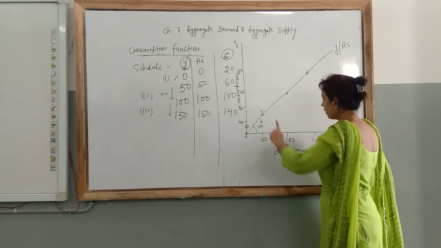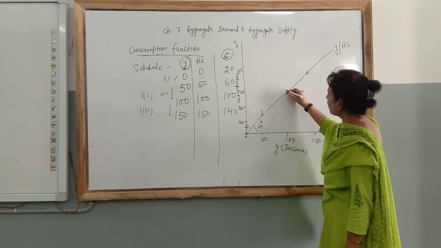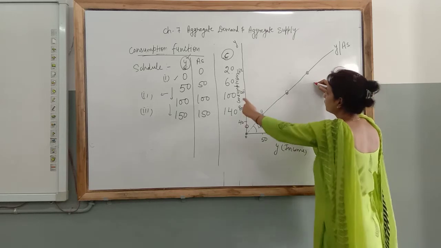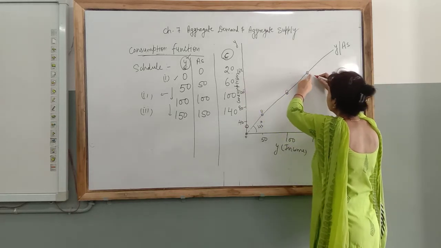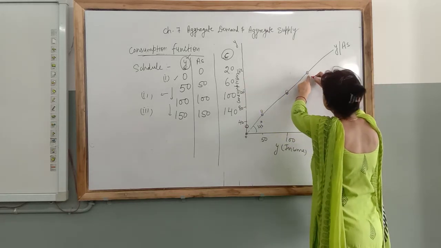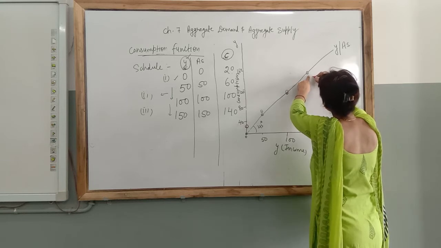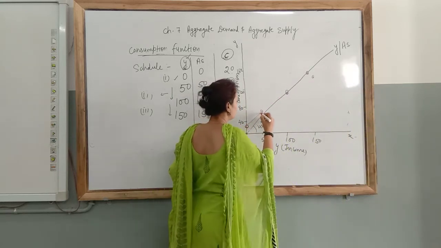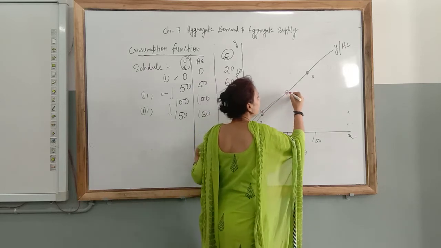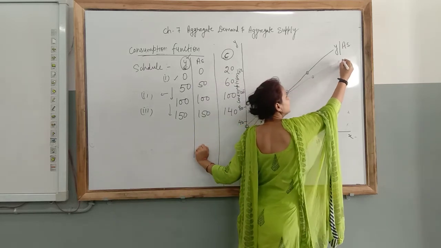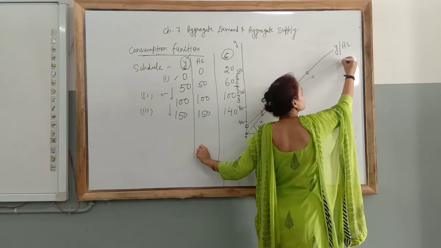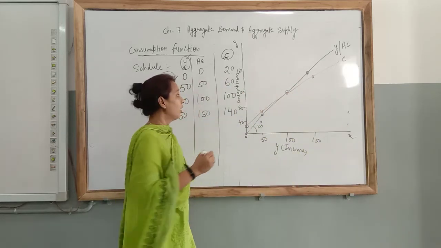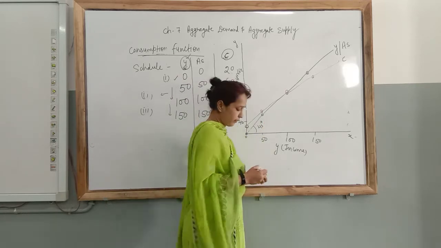Next, we are going to take 100, 200 and 150 to 140. With the scale also. This is the consumption function which is denoted by Y.